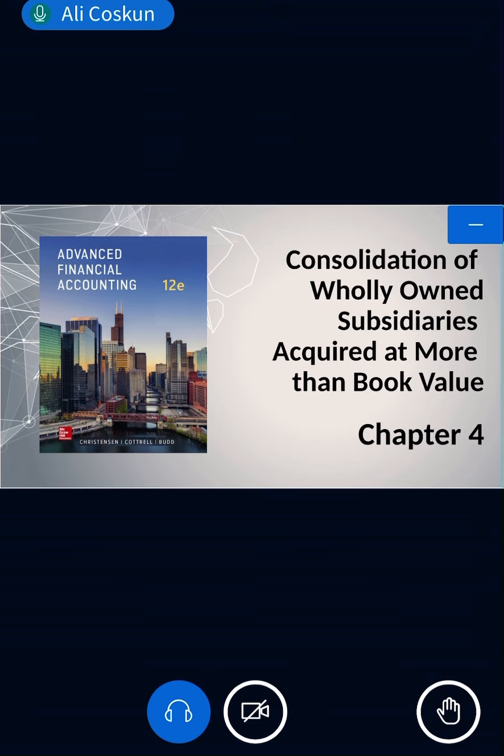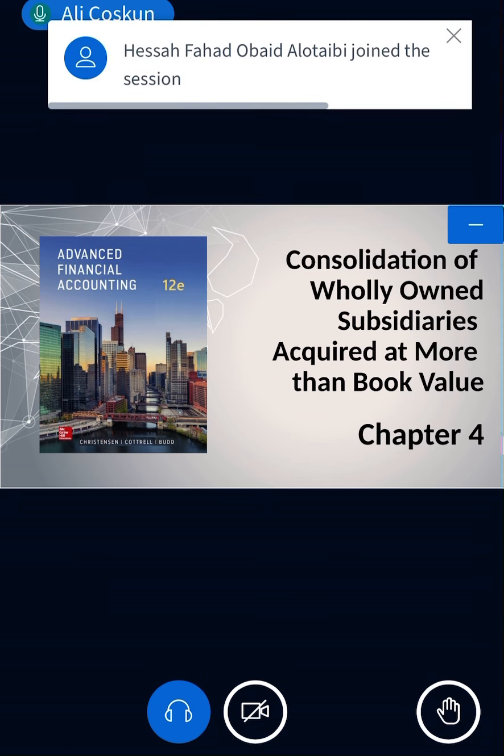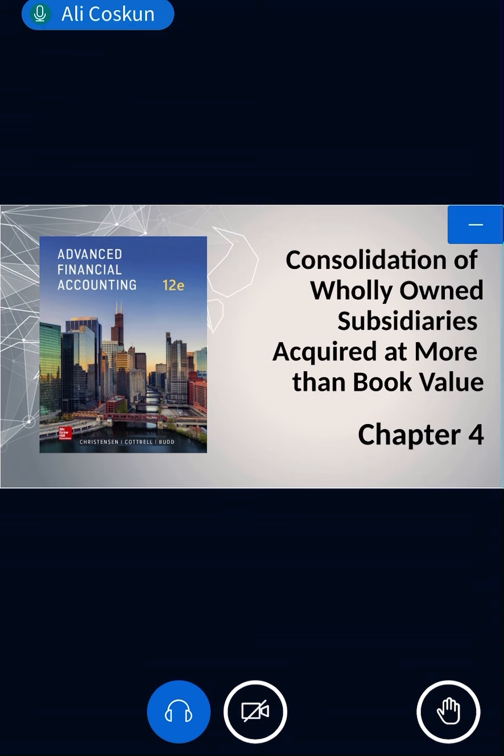What's happening? Okay, so in the consolidation, we have to add this fair value difference and we have to add goodwill. So what do we need? We need an additional entry. So how many consolidation entries have you learned? 2. Basic consolidation entry and accumulated depreciation entry.